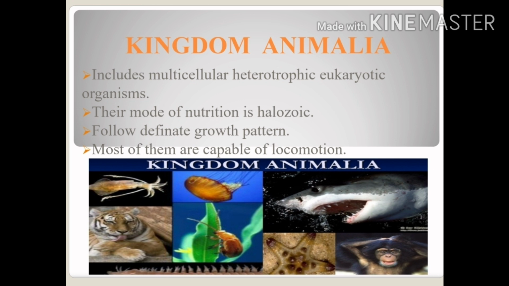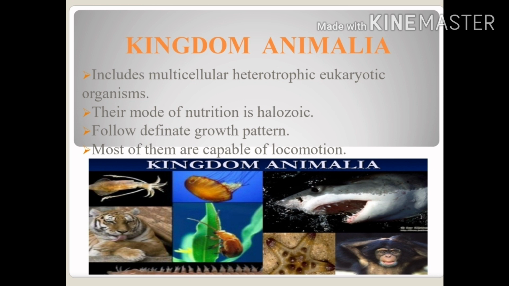They also follow definite growth patterns, and most of them are capable of locomotion, meaning they can move from one place to another place. As you can see in some of the examples on this slide, the kingdom Animalia includes all types of organisms, whether mammals, reptiles, eels, etc. So these all depend on other organisms for their food, so they are heterotrophic in nature.